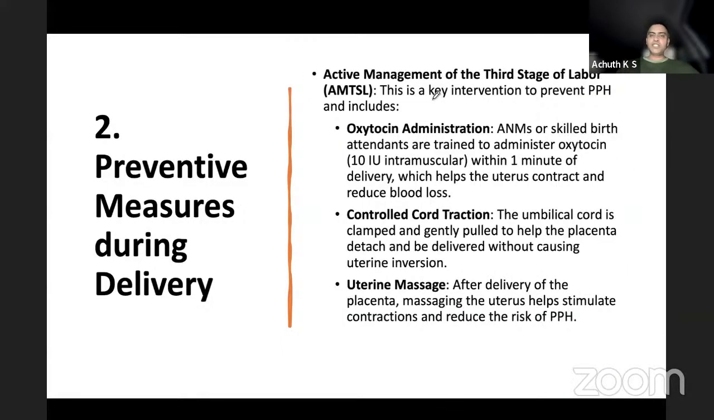Active management of third stage of labor is a key intervention. Oxytocin administration, 10 units within 1 minute of delivery. Controlled cord traction if it is a normal delivery, and uterine massage. Okay.